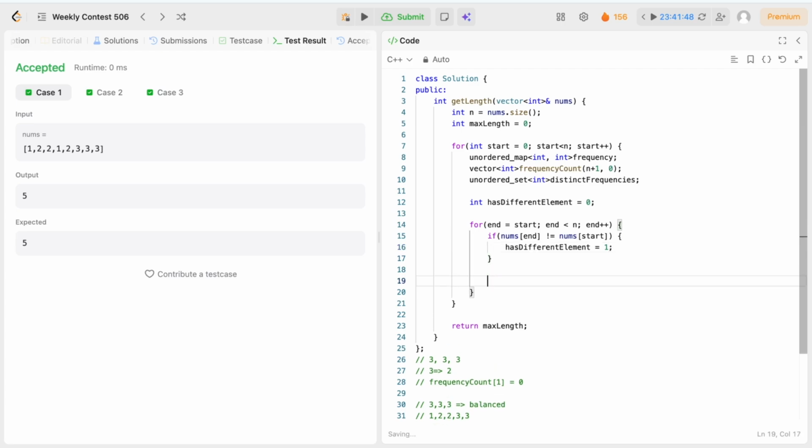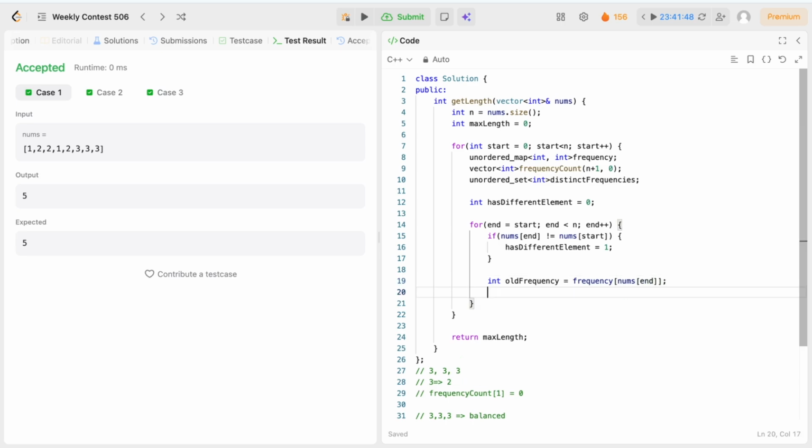Now what we are going to do is update the frequency of the current element. So first we will take our old frequency, the old frequency of the current element before we update. Now we have to remove the old frequency from the frequency count, because frequency count is the count of frequencies of the current subarray.